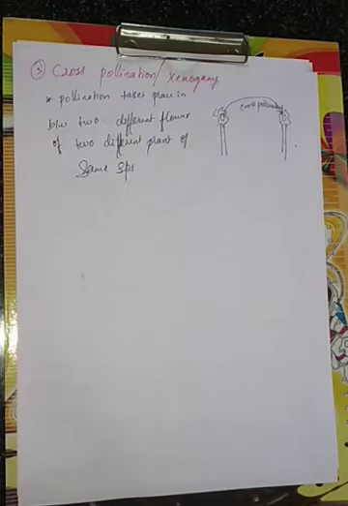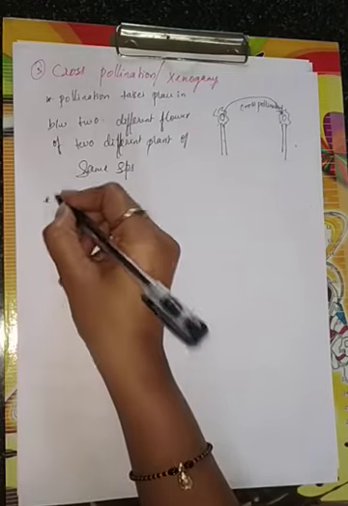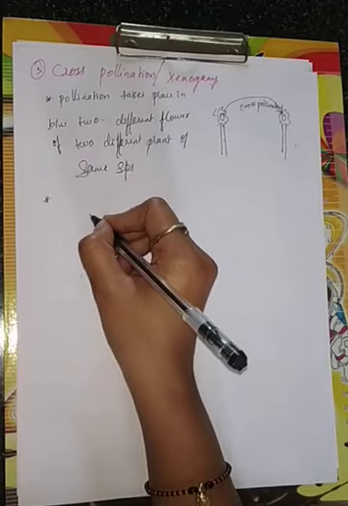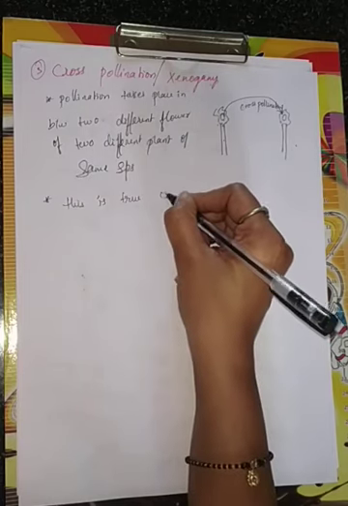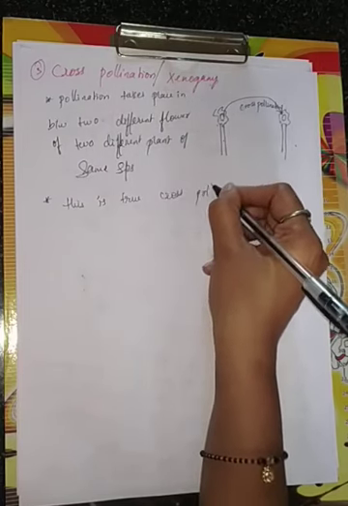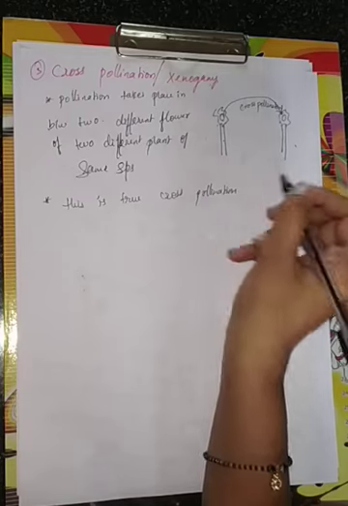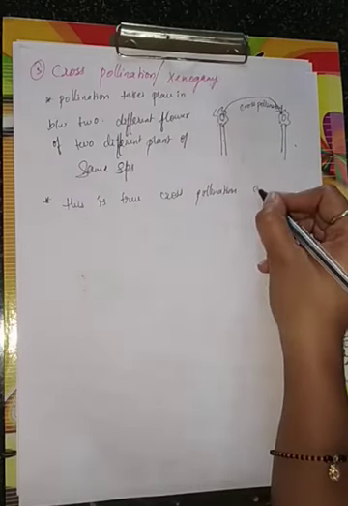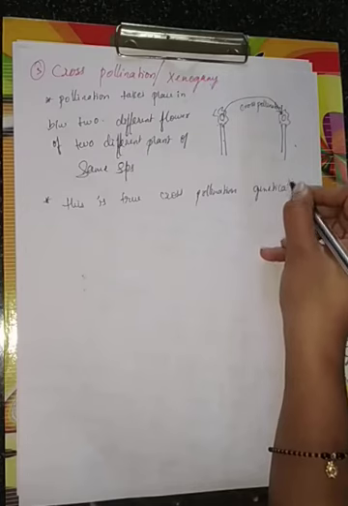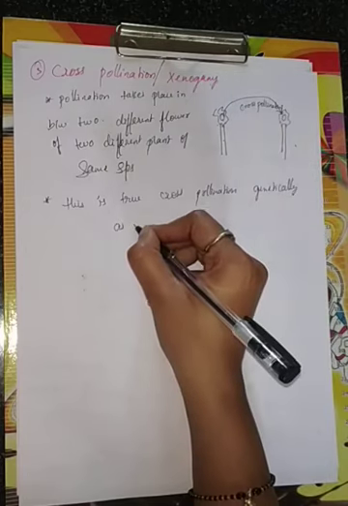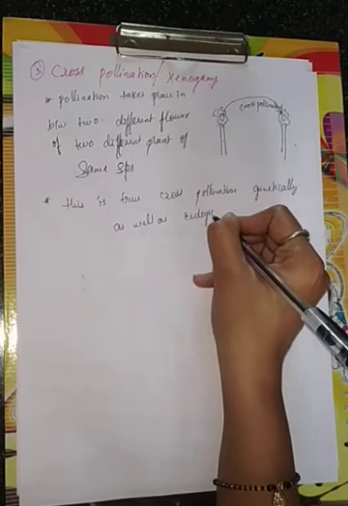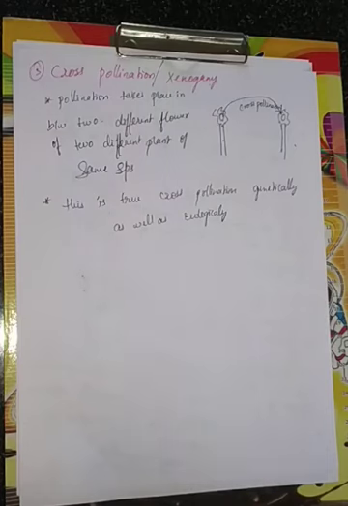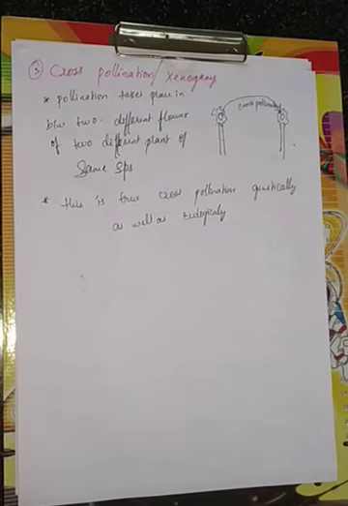Yes, that's it. The cross pollination, if you go for the definition, this will be the definition, and this is true cross pollination. This is what, children? True cross pollination. This is a very true cross pollination, genetically as well as what? Ecologically. This is the true cross pollination. Okay, I hope you people are understanding.